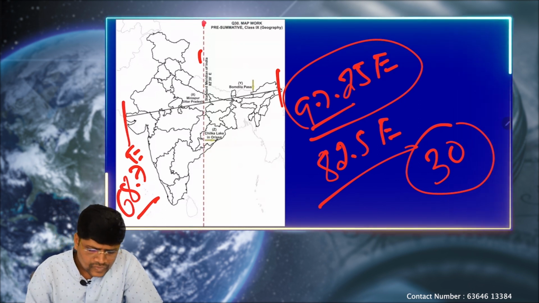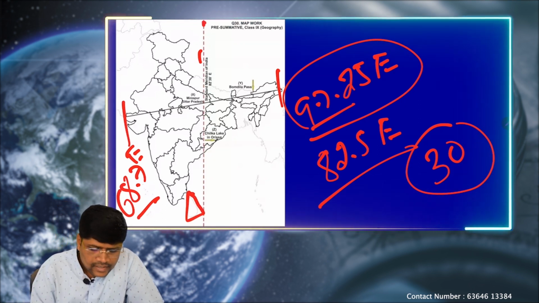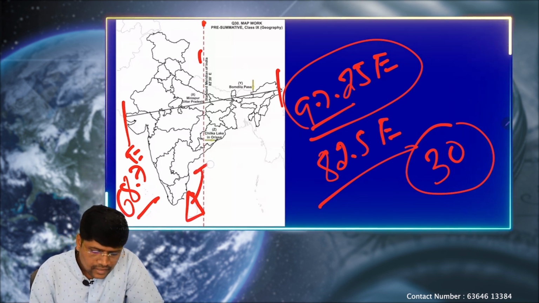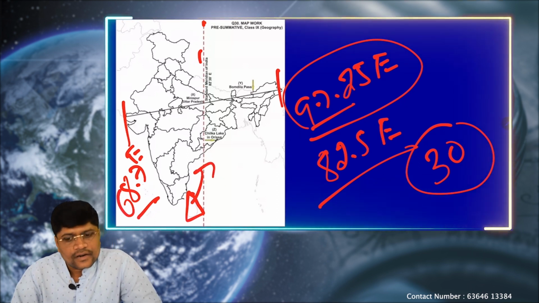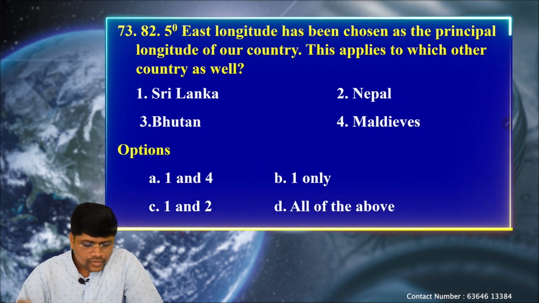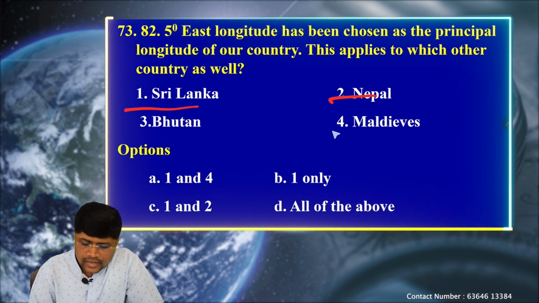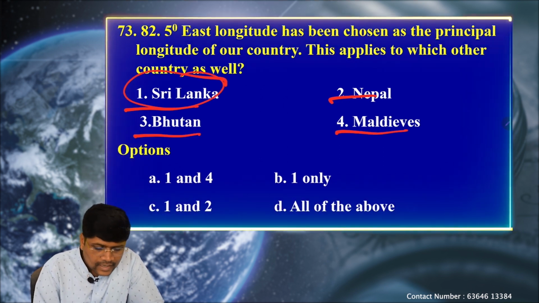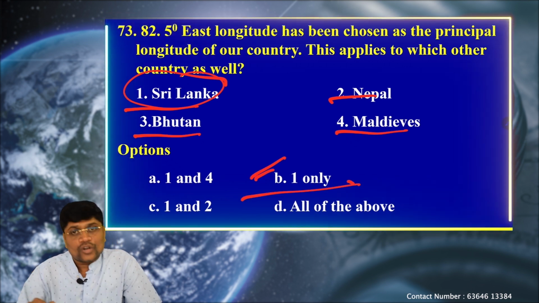Okay. So again we know that Sri Lanka is lying before the 82.5 east longitude. That's why Sri Lanka also uses our Indian Standard Time for their time reference. Okay. So here options we have Sri Lanka, Nepal, fourth one Maldives, Bhutan. So only Sri Lanka is the correct one. So option B, one only.